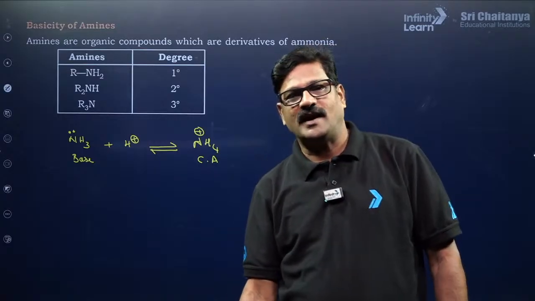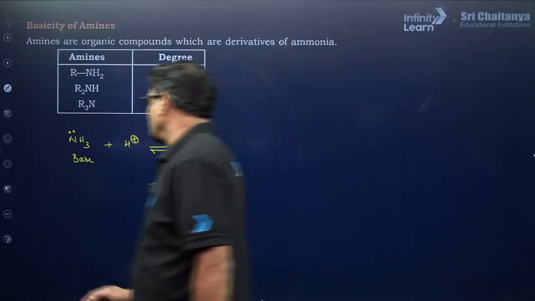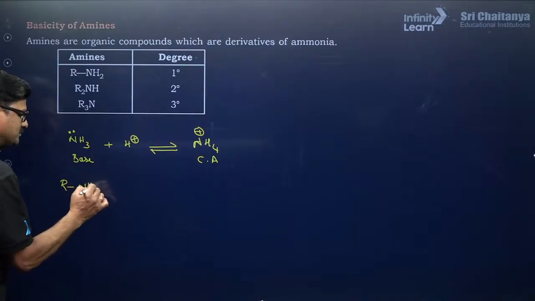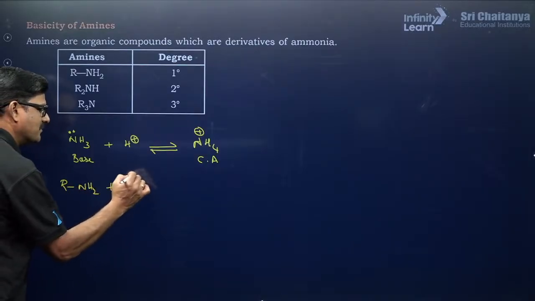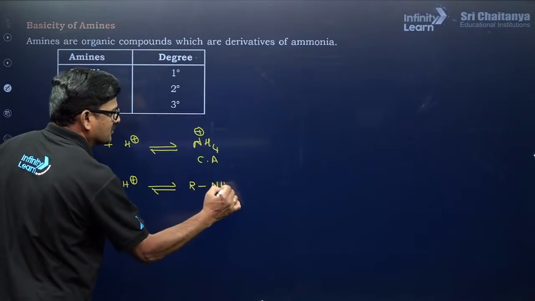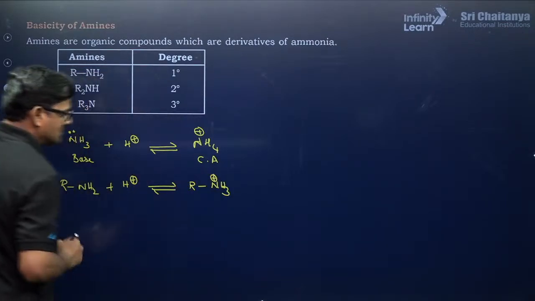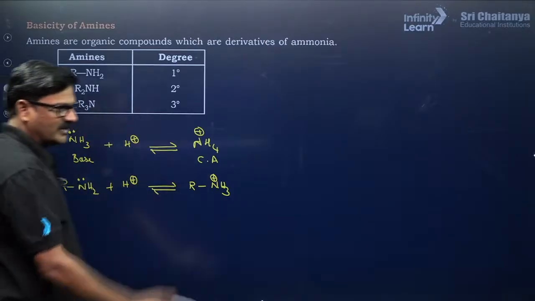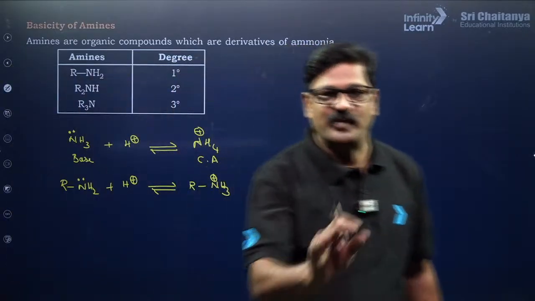Bronsted-Lowry acid base theory. And you can see the primary amines, RNH2, take H plus, and it is going to give you RNH3 plus. So the lone pair electron donating ability makes this a base.